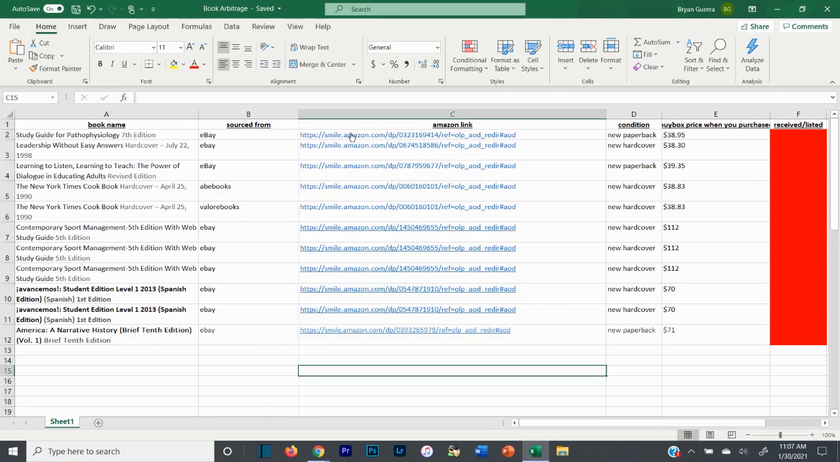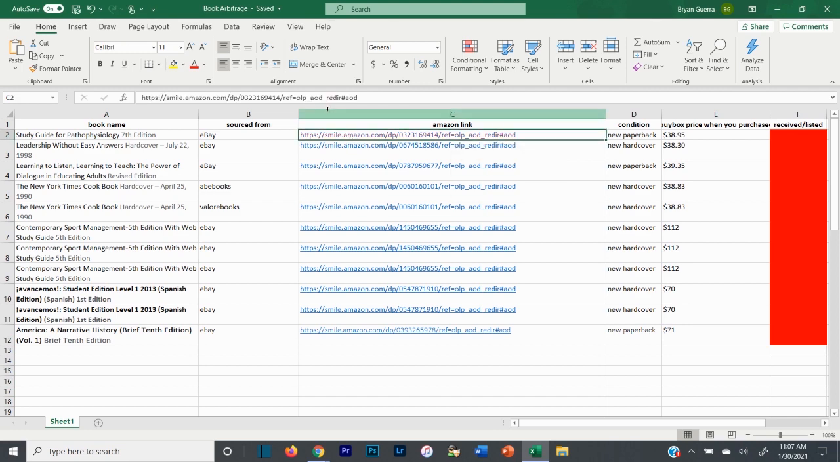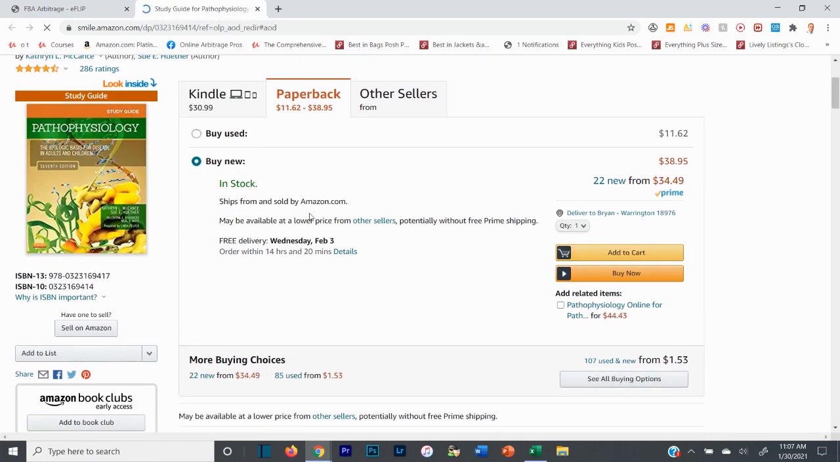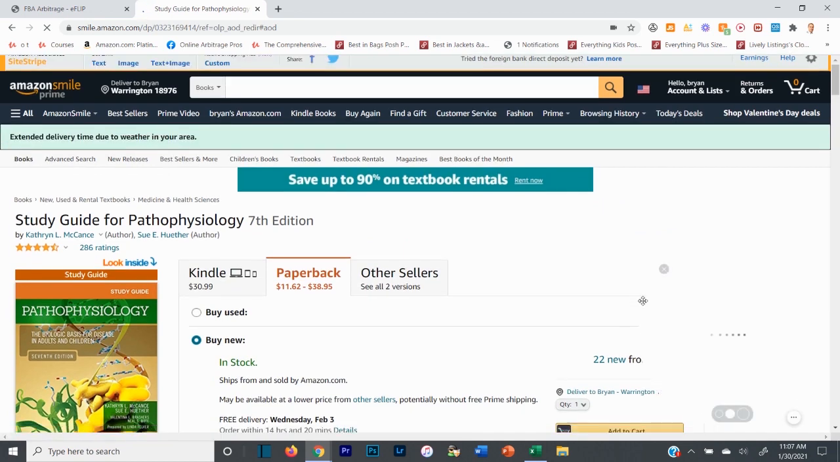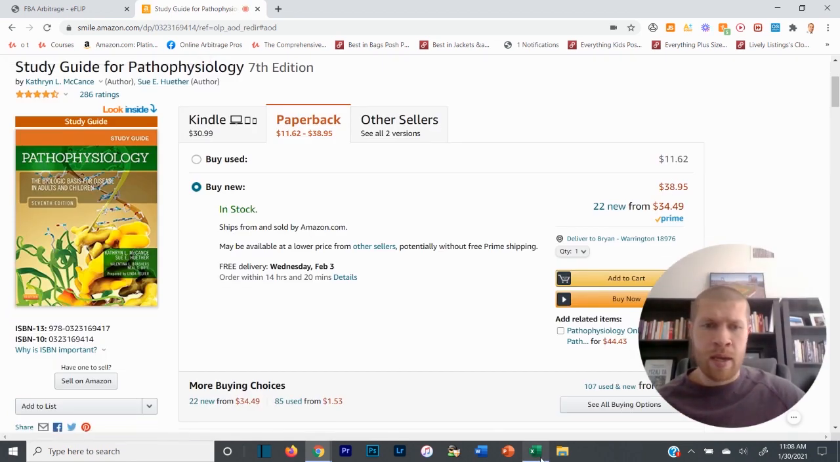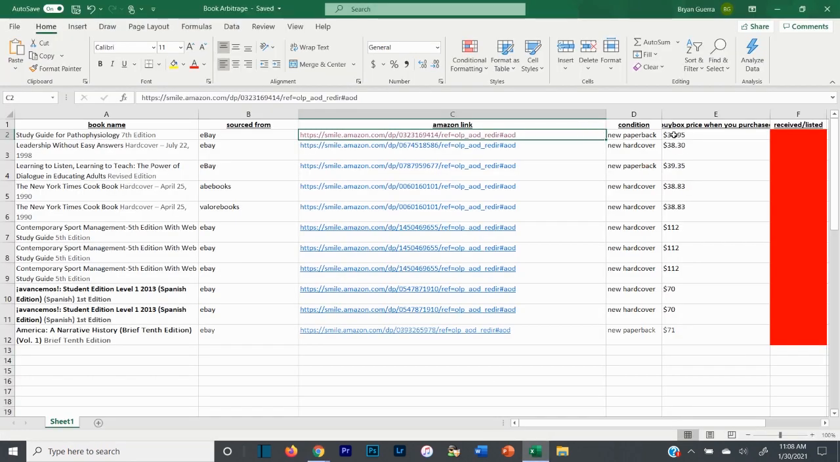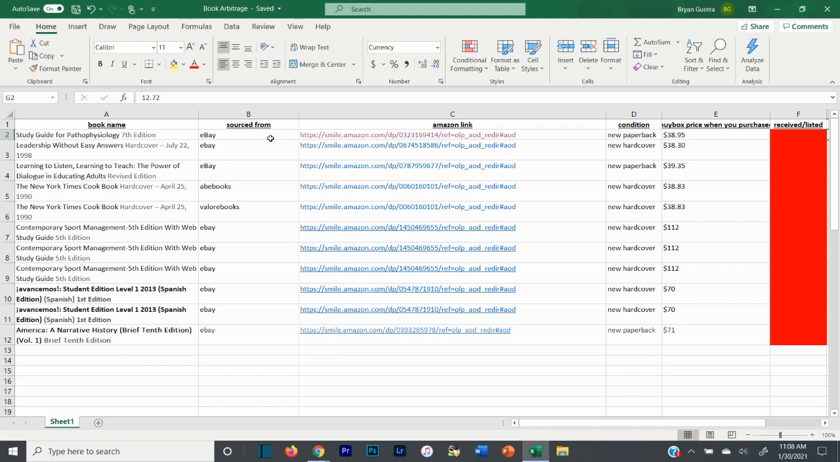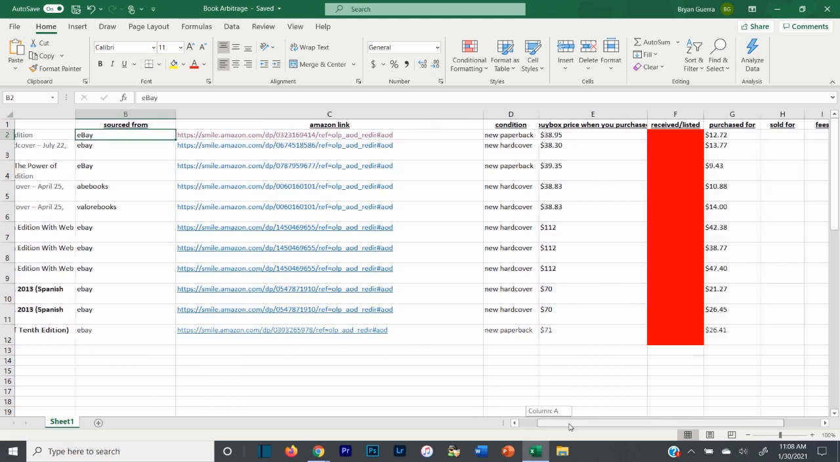So when I do receive this book, I can literally just click this link and then list it from the back end of my Seller Central, okay? It took a little bit for that to load, but you'll see right there. So boom. The buy box price on here is $38.95 currently, and it looks like that's what it was when I sourced it, and I purchased it for $12.72 on eBay, and obviously the book flipping software spit that out for me.